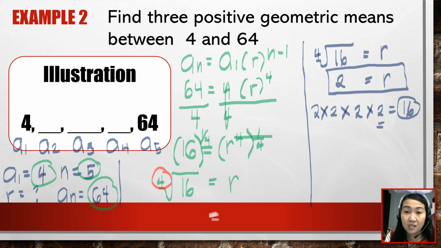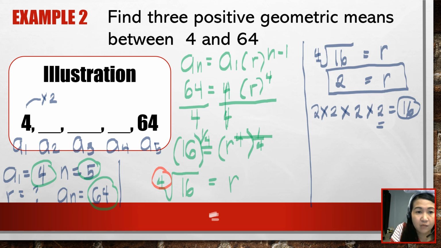Okay, we are tasked to solve for the geometric means. So what are you going to do with the 2? So you need to find the second, third, and fourth term. So again, since this is geometric, you just need to multiply the common ratio to the terms to find the next term. So since our first term is 4, okay, let me show the solution. We just need to multiply it by 2.